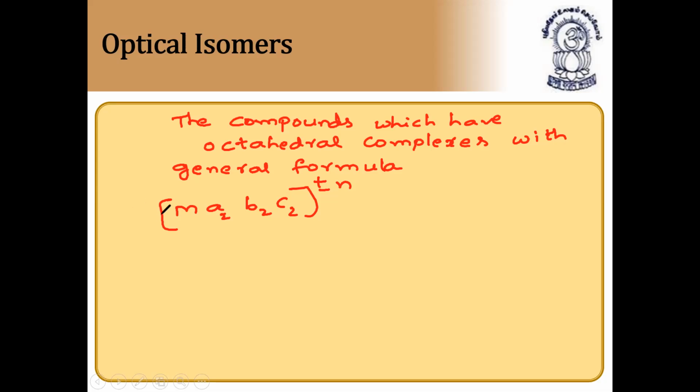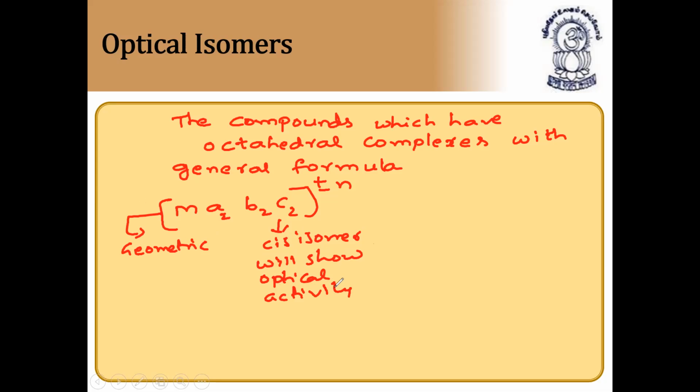This will show geometrical isomerism, and the cis isomer of this will show optical isomerism. Cis isomer, as I showed you in the example, will show optical activity. So please note down, this is very, very important. Next, M A2 B2 C D whole to the power plus or minus n.